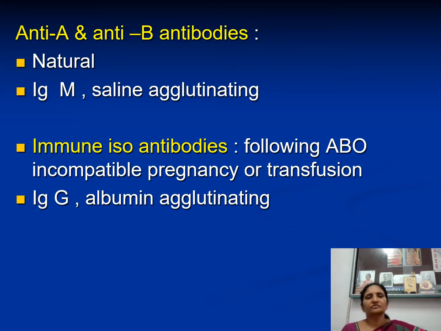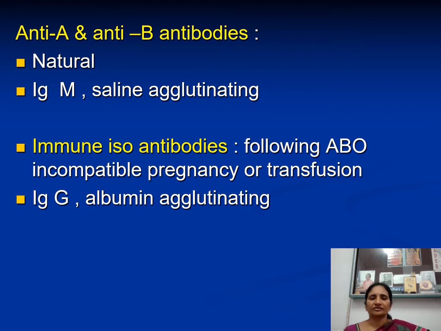Coming to these antibodies, what are these anti-A and anti-B? We discussed these antibodies present in the serum. Usually antibodies are developed following a foreign antigenic stimulus. But here there is no foreign antigen in the blood groups on the RBC. It is one's own antigen, but these antibodies are produced by nature itself. They are of IgM variety and they are saline agglutinating antibodies.